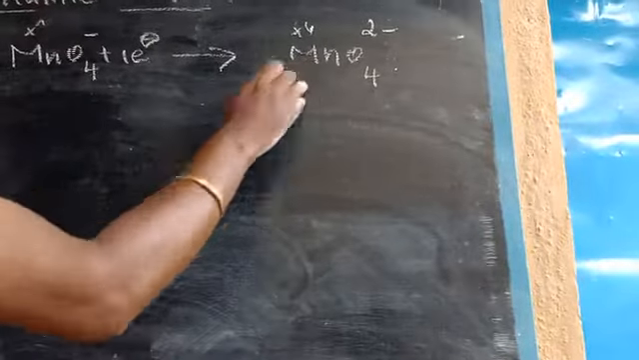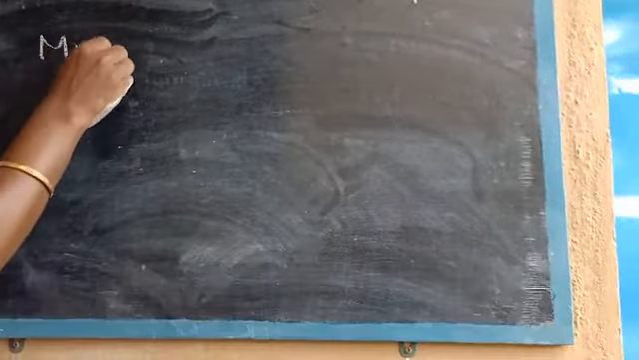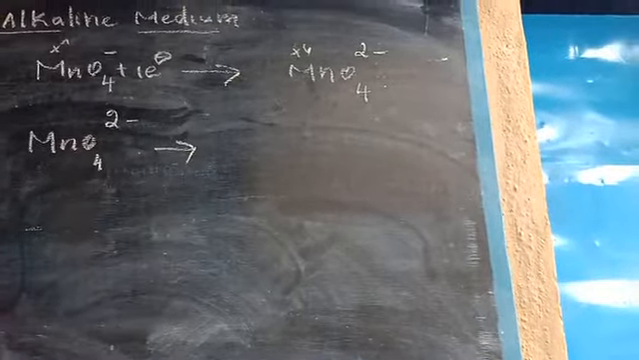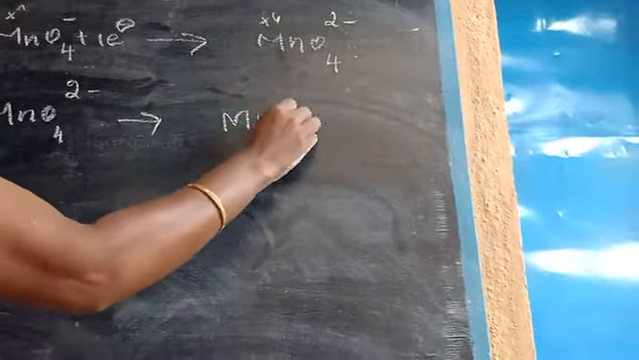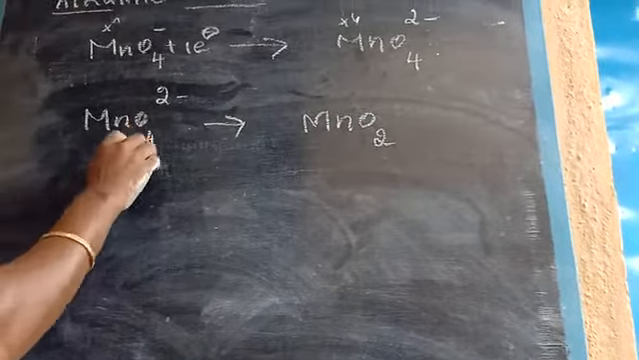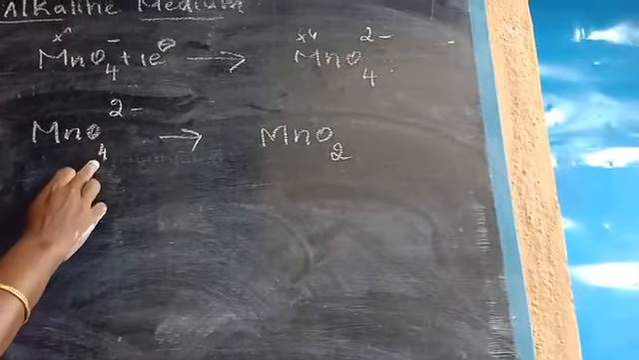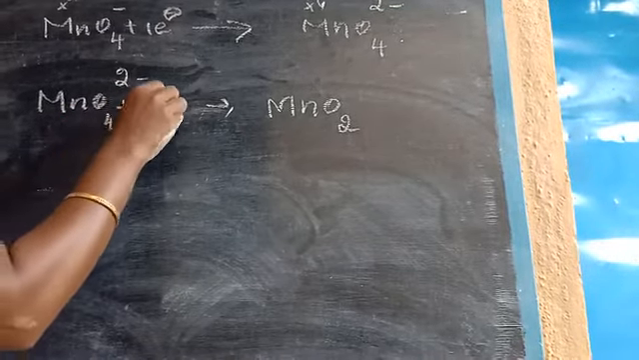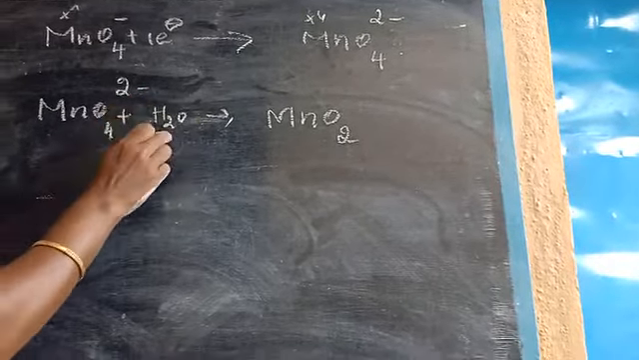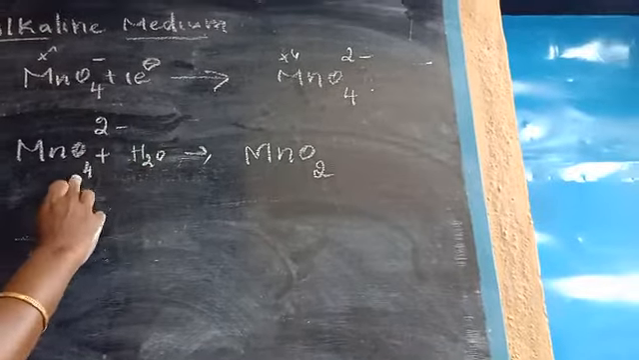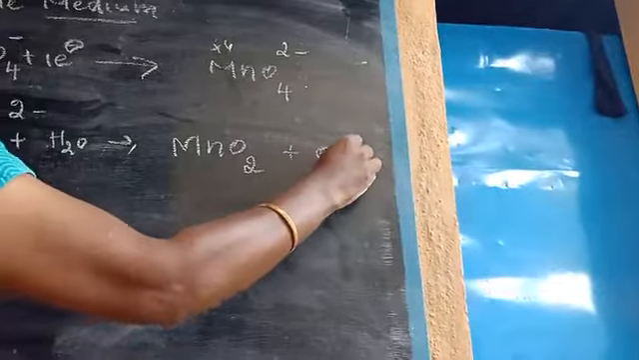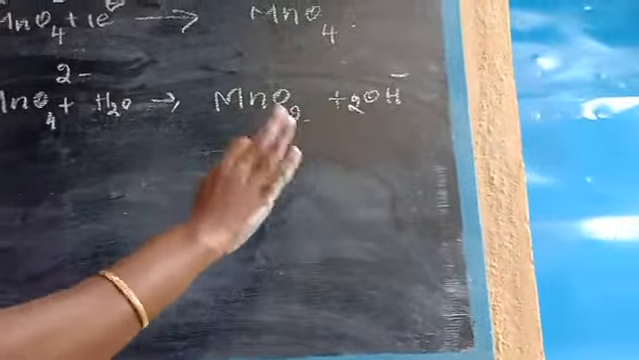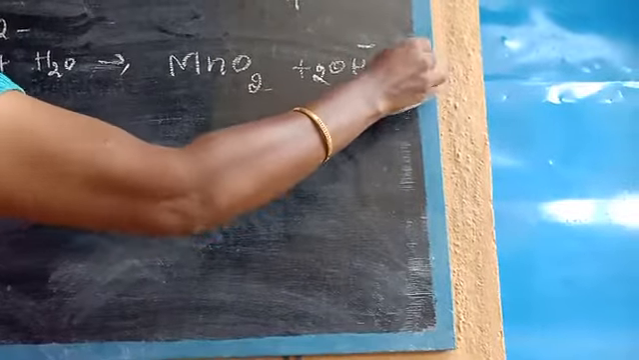Okay, so next, the second step: MnO4 2 minus is again dissociated to give MnO2. Okay, so MnO4 is converted into MnO2. Here the oxygen is not balanced, so here we write the water molecule, H2O. So totally how many oxygen here? 5. Okay, so here 2 OH minus. Again 2 2s are 4 oxygen, so remaining only 1 oxygen.